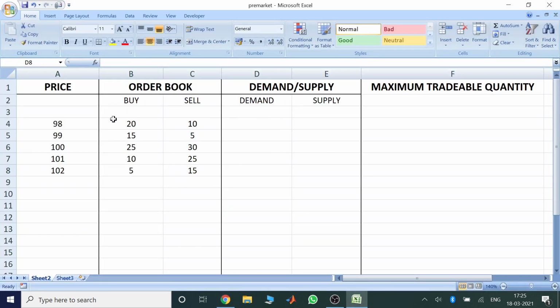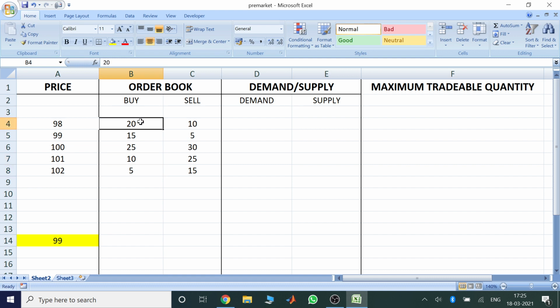Let us take a stock, for example, and these are the prices, 98 to 102. Let's say the stock closed on the previous day at the price of 99. This is the previous day's closure, I'm marking it in yellow. Now let's take these prices, 98 to 102, in the first column. This is the order book where all the orders which are placed are accumulated.